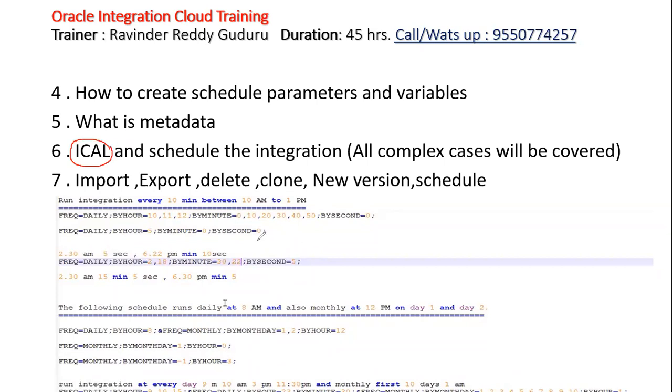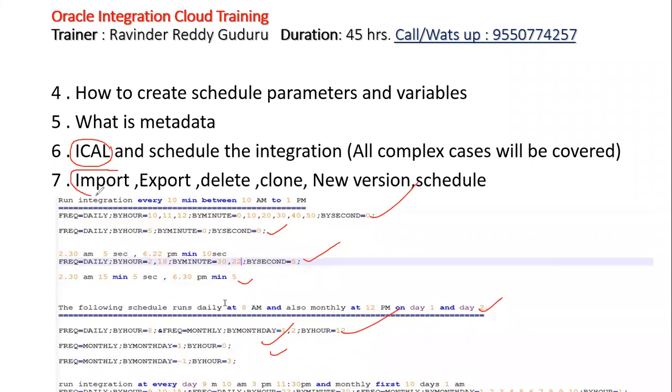Okay, so these are some of the syntaxes that we are going to execute live. These are all the possible schedules that we are going to use in real time as well. And I'll give some scenarios to you in the class itself, and you need to answer me. There are around 20 scenarios that will be covered.